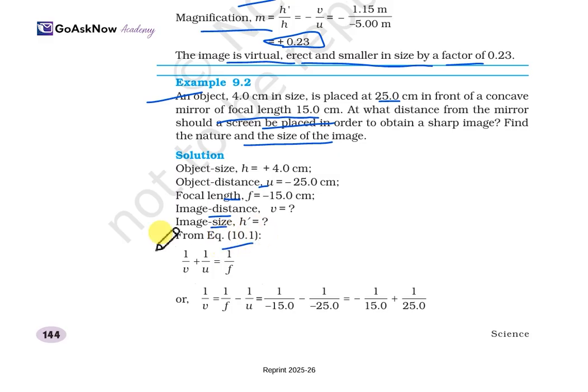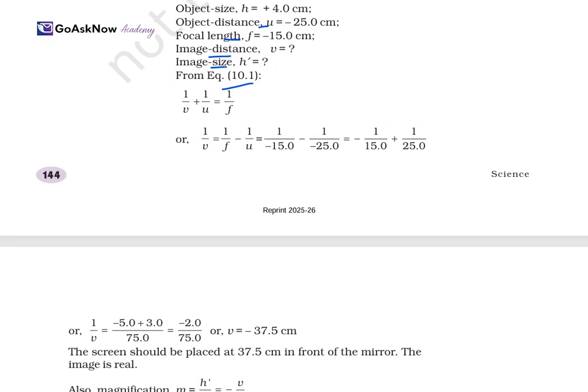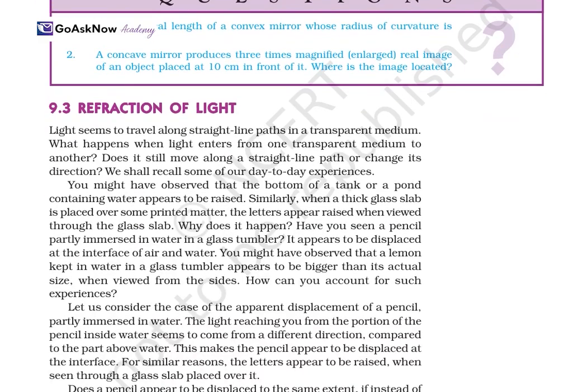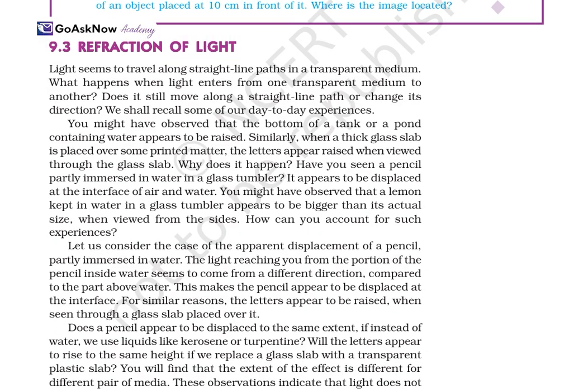Firstly, again we'll use the equation, keep v on one side, and substitute the values we have. Here you will get the value of v equal to minus 37.5 centimeters. So the screen should be placed at 37.5 centimeters in front of the mirror. The image is real. Now magnification again, h dash upon h equals minus v upon u, so h dash equals minus 6.0 centimeters. At that time our image will be inverted and enlarged. So this was the nature and the value we have found.